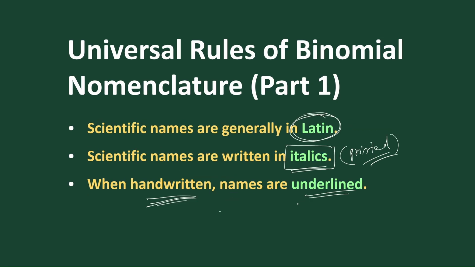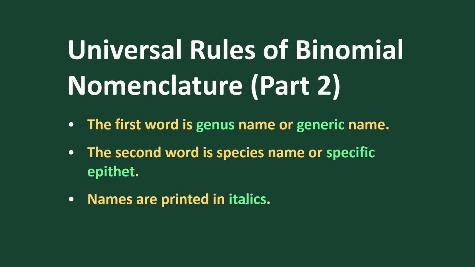The rule is that the first word should be the genus or generic name, and the second word should be the species or specific epithet. When printed, the names should be in italics.